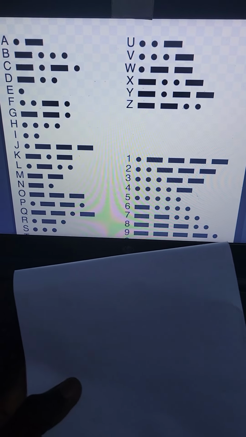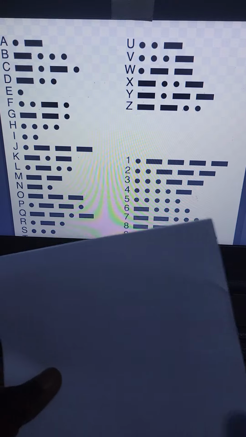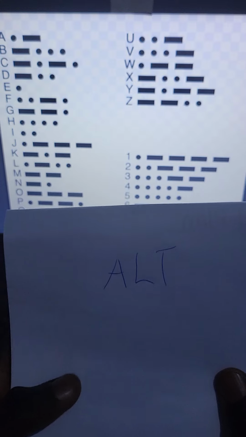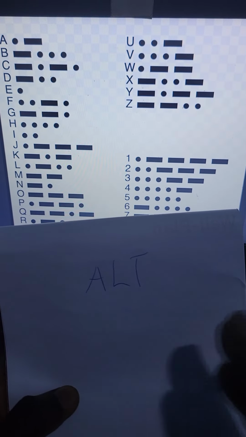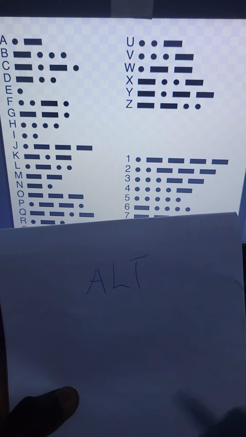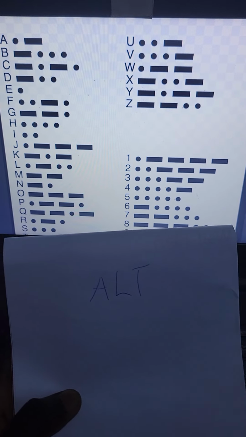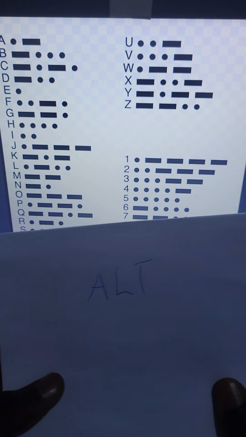In today's video I'm going to be showing you the daily cipher word, which is alt. And those of you who know crypto, alt means alternative coin. So any other coin that is not Bitcoin is an alternative coin, so they are called alt coins. And this is today's daily cipher word, alt, or alternative in full.